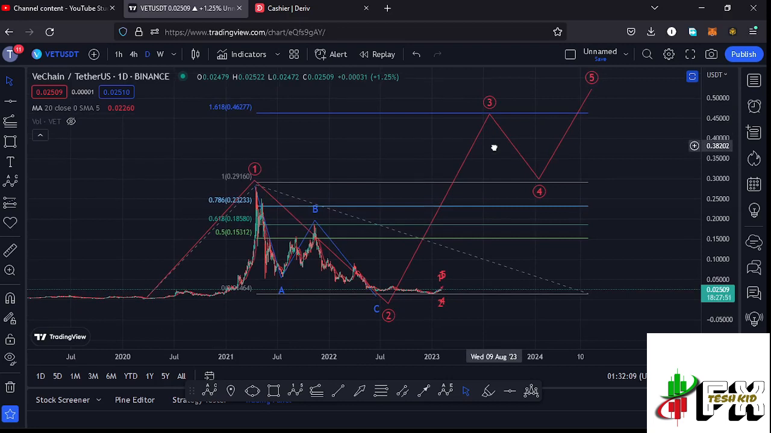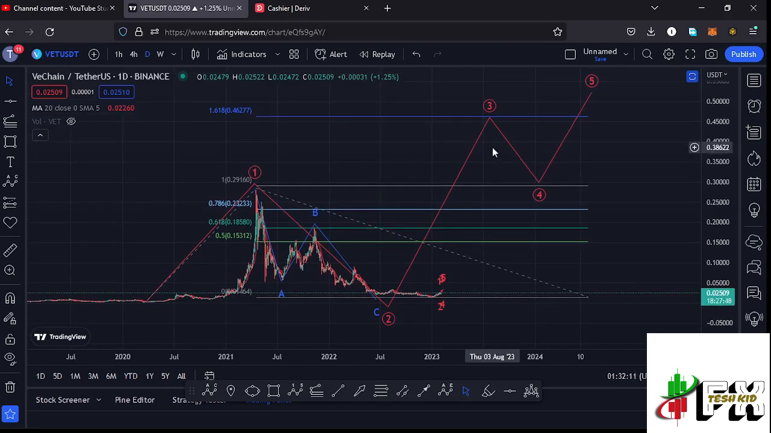And using the Fibonacci, that is the trend-based Fibonacci, I have a target area in the formation of that wave 3 at the fib level 1.618, which perfectly lies at around the $0.46277 mark, and that is the minimum that I'm expecting Vechain to do on the long-term scenarios and also on the short-term scenarios. So let's be patient and see how that plays out, and I'll be keeping you updated.